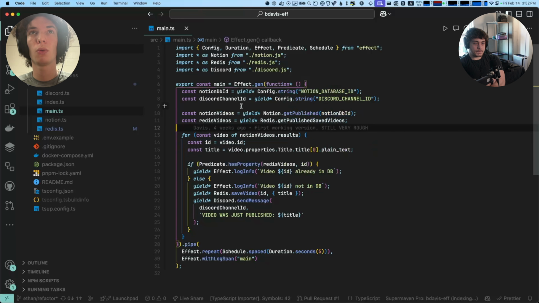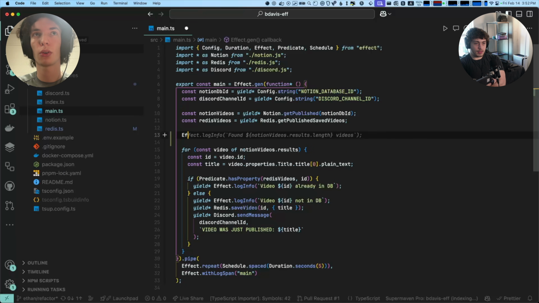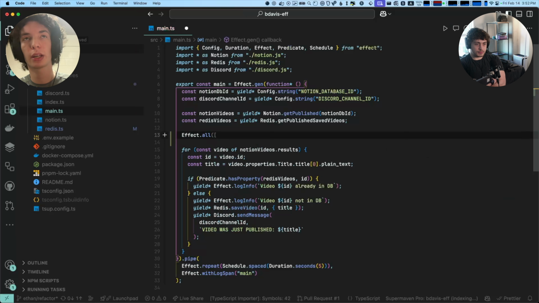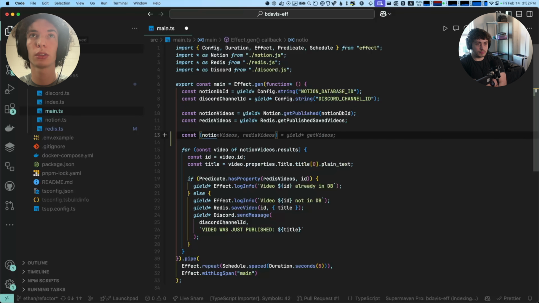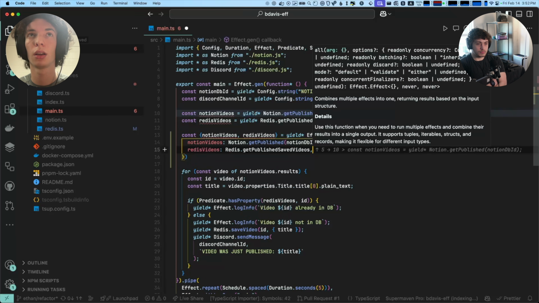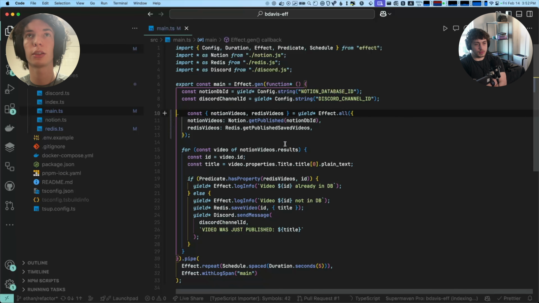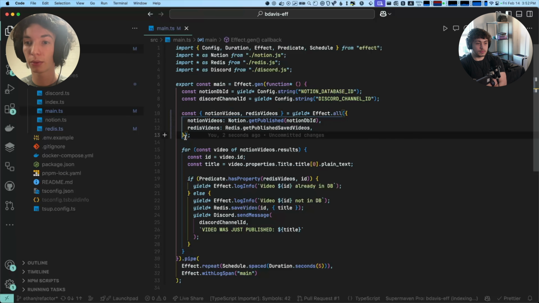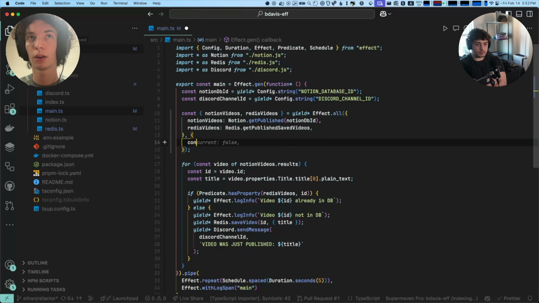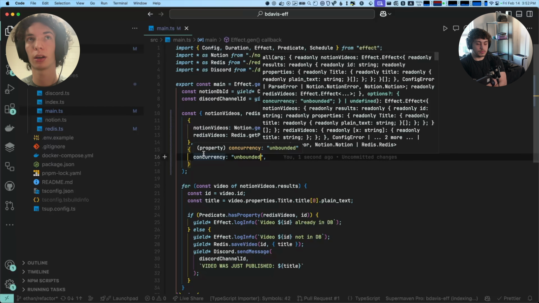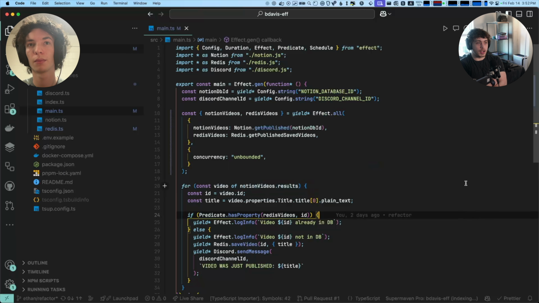Both asynchronous, right? Yeah. And so, again, there's this combinator called effect.all. And effect.all can take either an array or an object, which is kind of cool. So you can say const notion videos, Redis videos, and we can say effect.all. Oh wow. Okay. And it just works. But again, by default, it runs synchronously. And so here we can say concurrency unbounded. And now they're running concurrently. As concurrent as you can get in JavaScript.